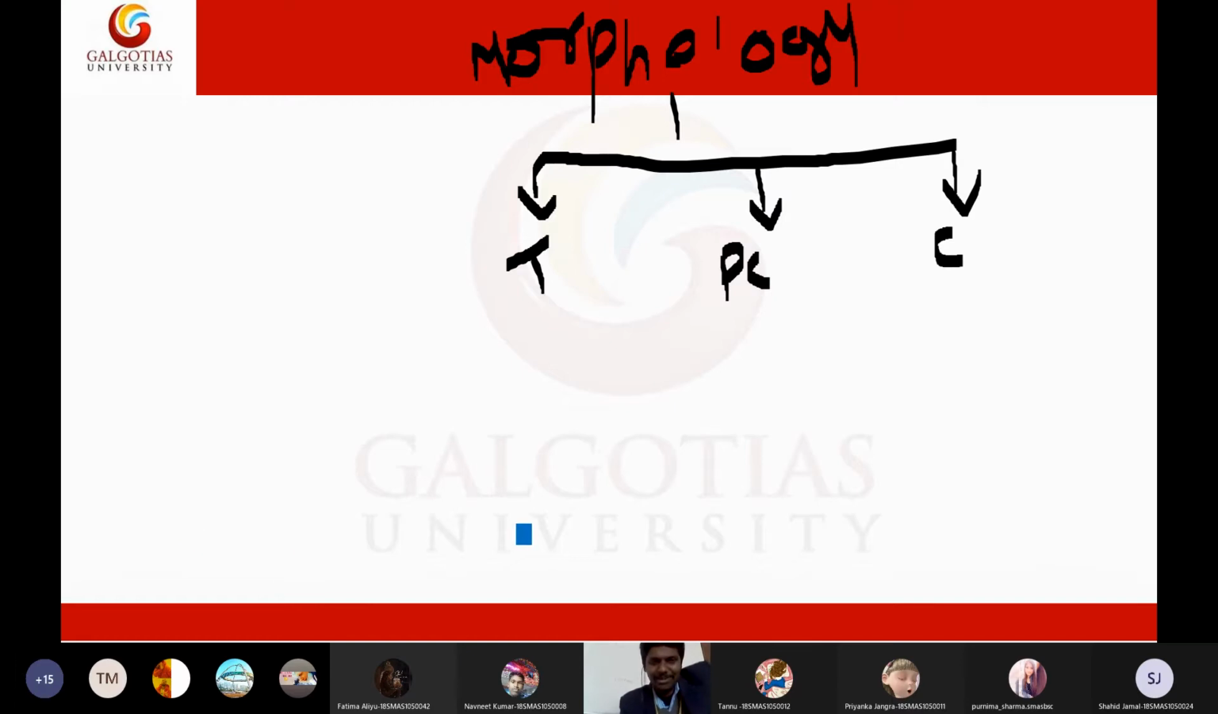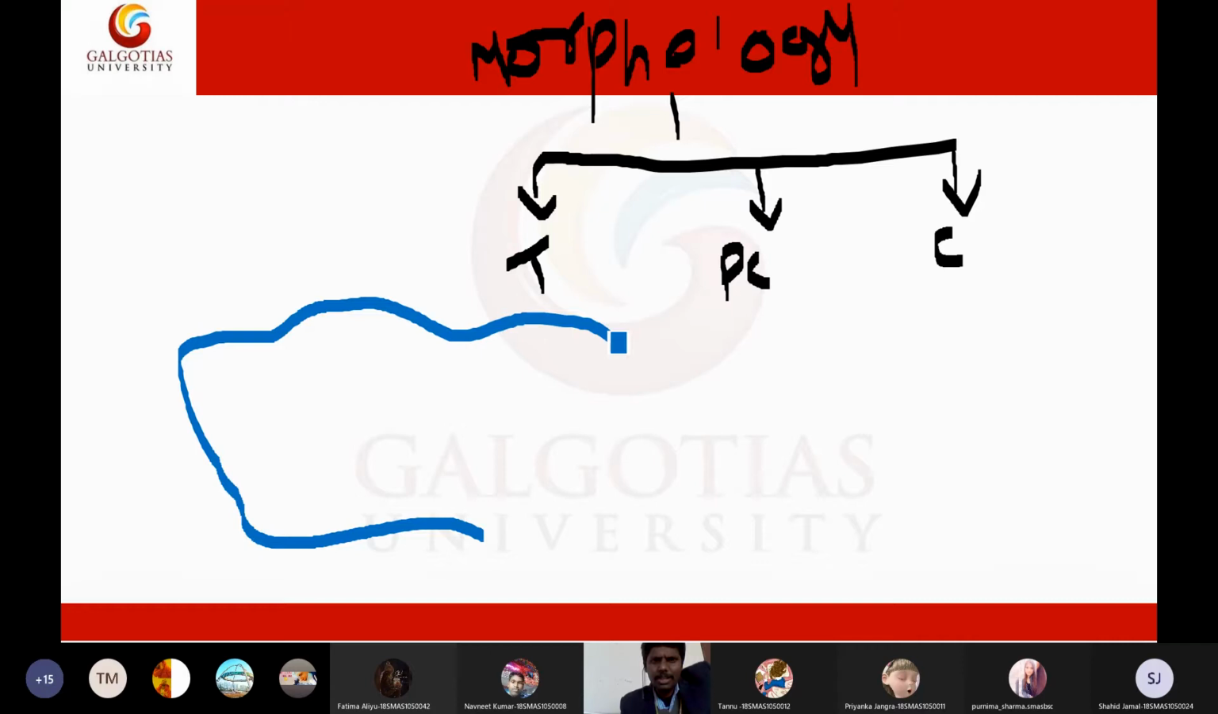So let us see the morphology of a trophozoite. First it will have an ectoplasm, so first I'm drawing an ectoplasm. You can draw it in whatever shape you want, even the shape of Mona Lisa or any beautiful picture. So this is the ectoplasm.